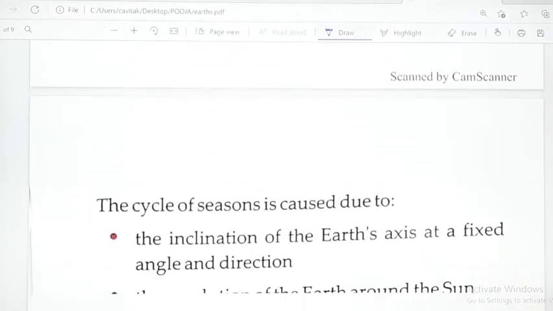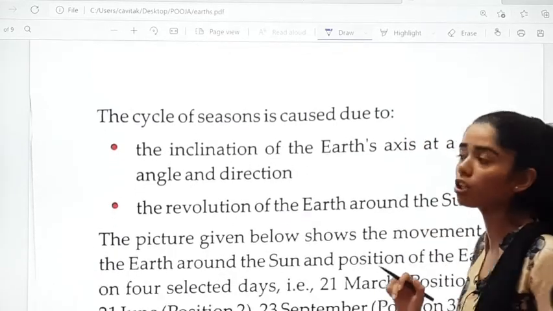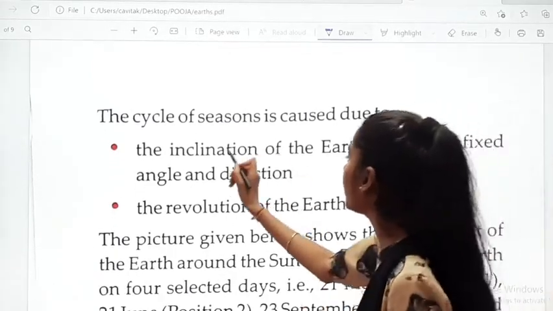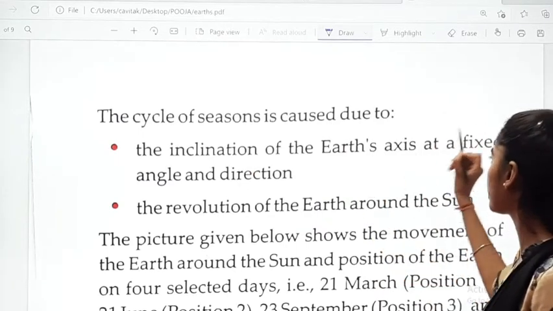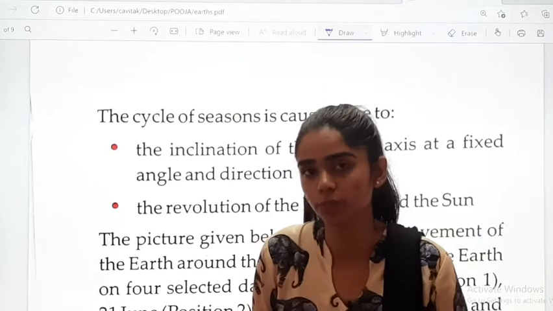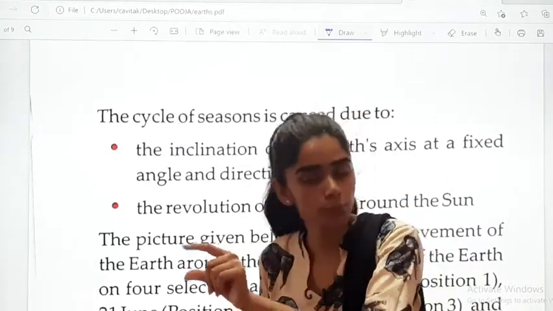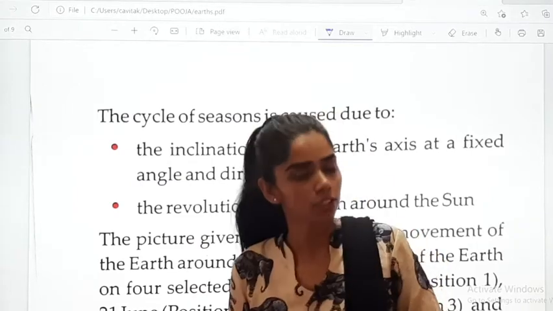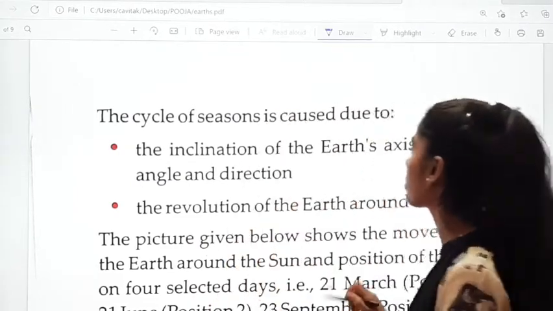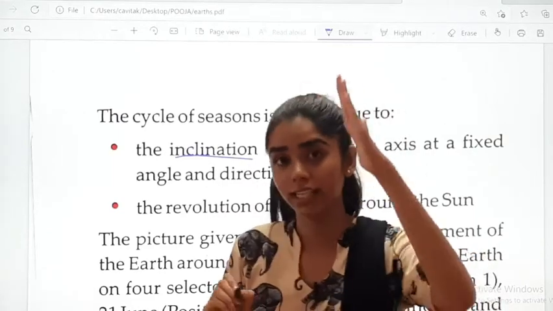Now let's move on to the next page. What it says: the cycle of the seasons is caused due to the inclination of the Earth's axis at a fixed angle and direction. So the cycle of the seasons, that this month it will be spring, then summer, and so on, is because of the inclination of the Earth's axis.